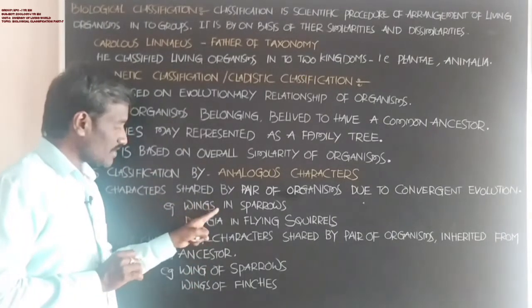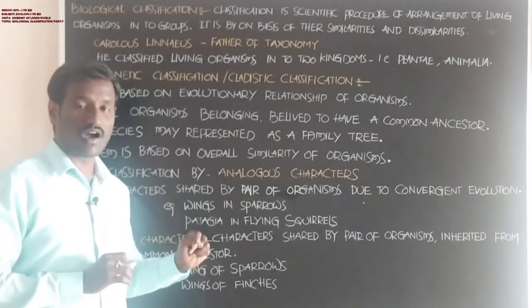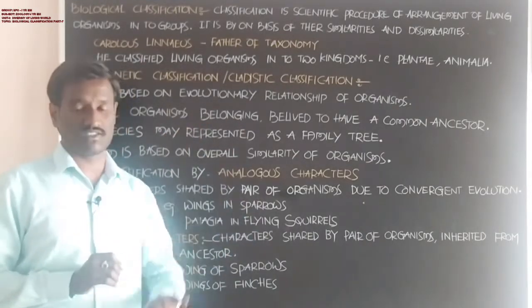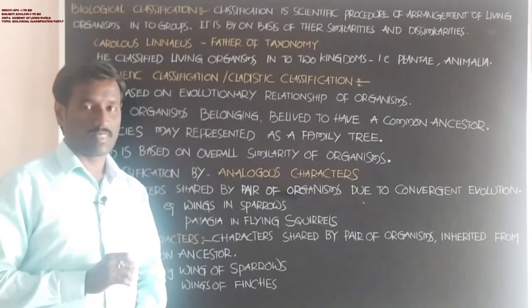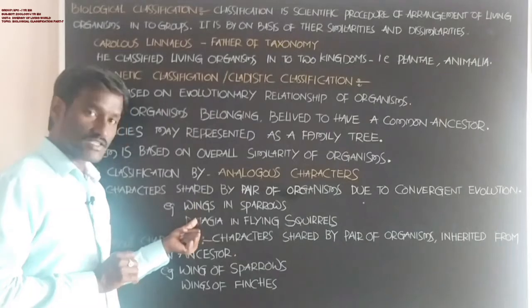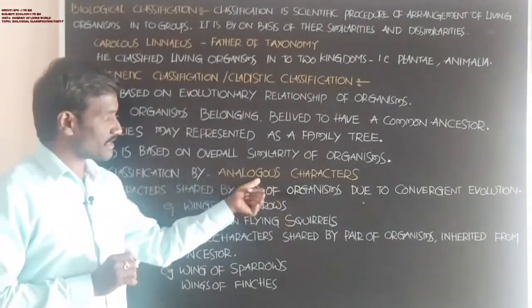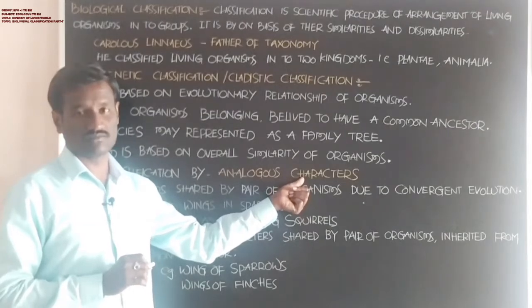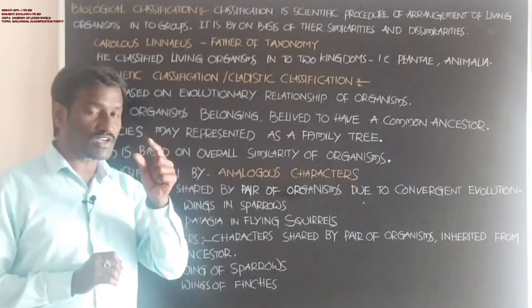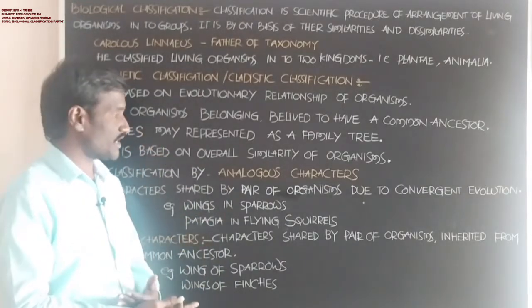But the origin of the wings and the origin of the patagia are different. This is difference in origin and similarity in function. This type of character is called analogous character. Students, based on this type of analogous character, animals are classified.